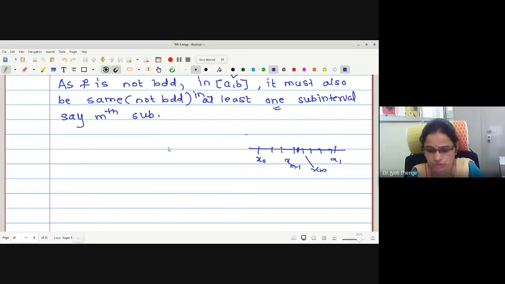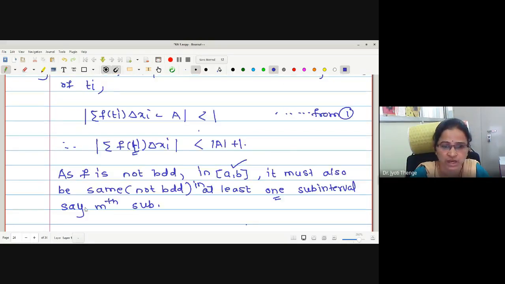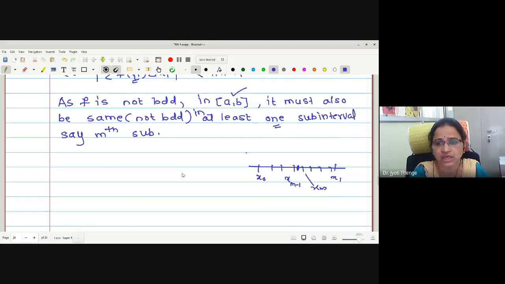Now, what will we do? We will vary ti over xi in every subinterval, only for i not equal to m. Then all the summation values are giving us a fixed value except in the mth subinterval.